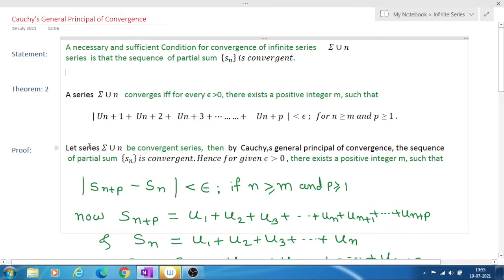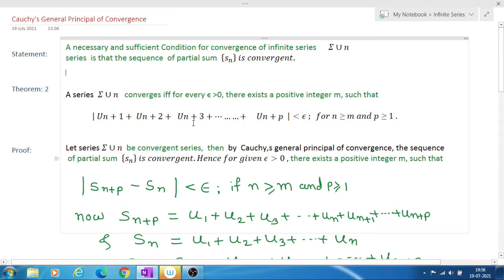Now here is a theorem: a series summation un converges if and only if for every epsilon greater than 0 there exists a positive integer m such that mod of un plus 1 plus un plus 2 plus un plus 3 up to un plus p is less than epsilon for n greater than or equal to m, and p greater than or equal to 1.